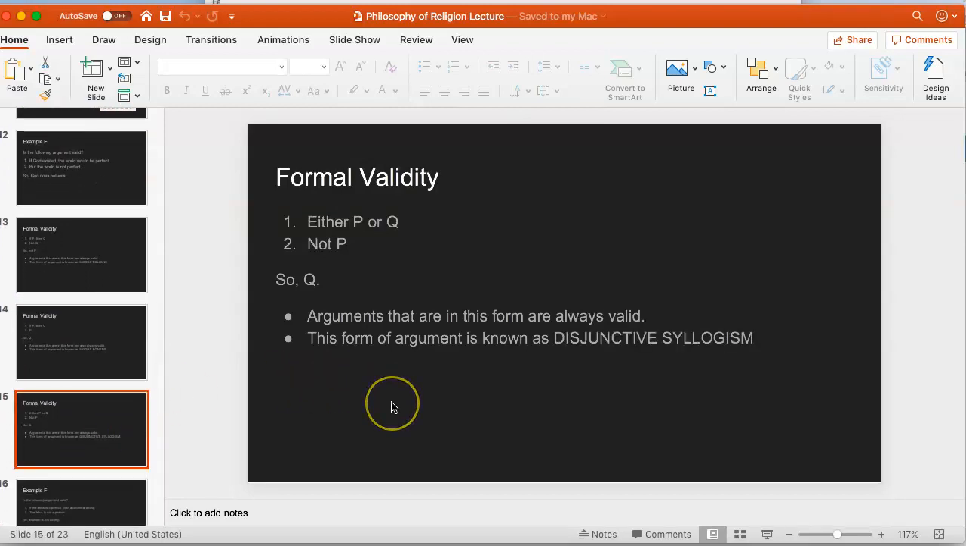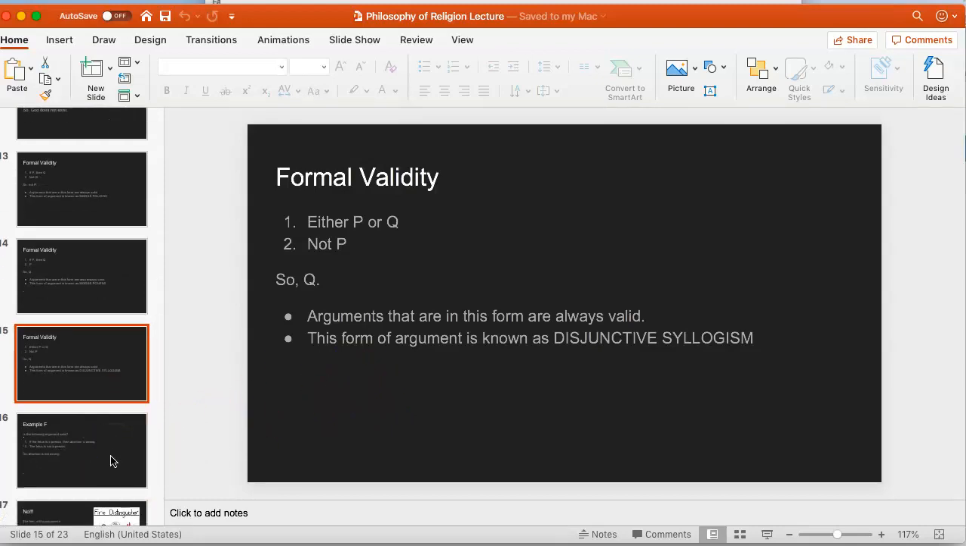Argument B above, the one about Miss Scarlett, could be represented as this form: either P or Q; not P; so Q, and arguments in this form are always valid. This form of argument is known as disjunctive syllogism. If you study logic, you would learn about 20 of these different forms, but we're not going to do that.